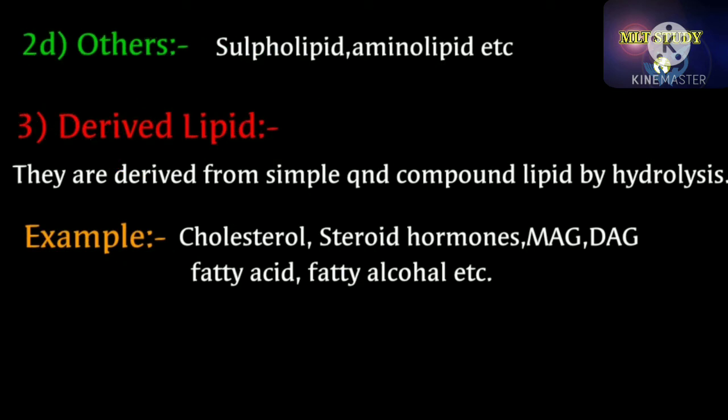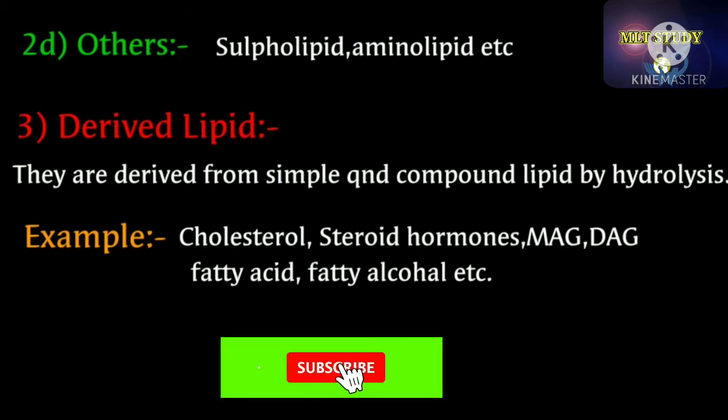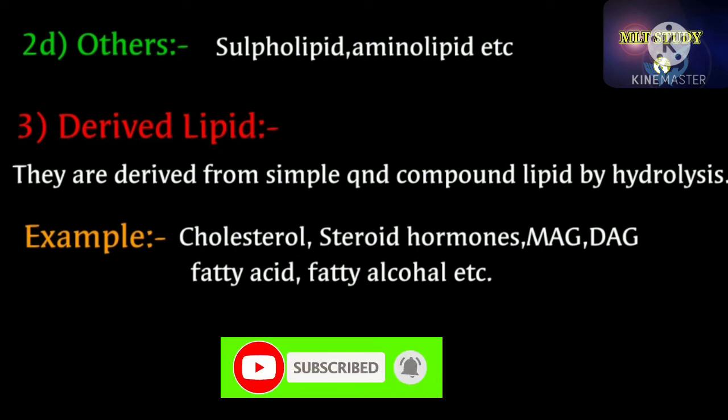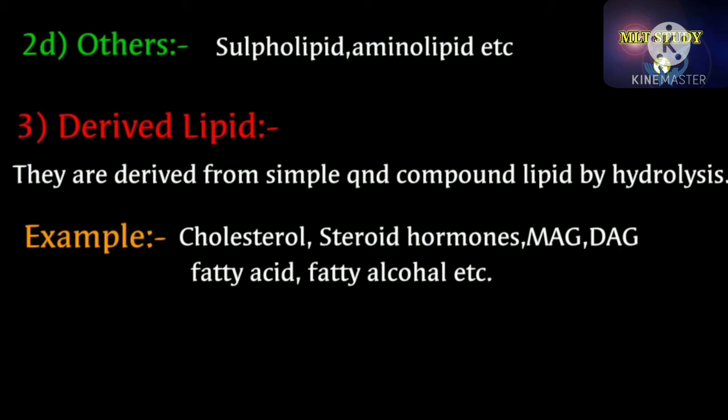And at last, other compound lipids like sulfolipid and aminolipid. In sulfolipid, the additional substance is a sulfur group, and in aminolipid, the additional substance is an amino group. Number 3, derived lipid. They are derived from simple and compound lipids by hydrolysis. Examples: fatty acid, fatty alcohol, monoacylglycerol, diacylglycerol, cholesterol, steroid hormone, etc.